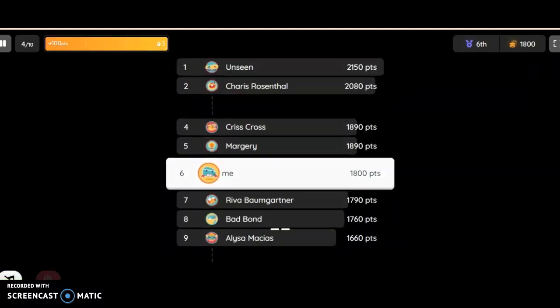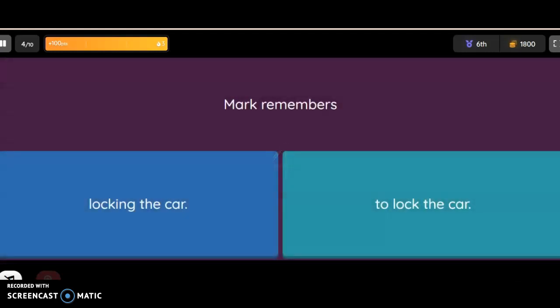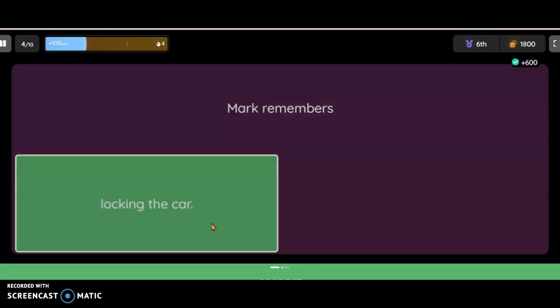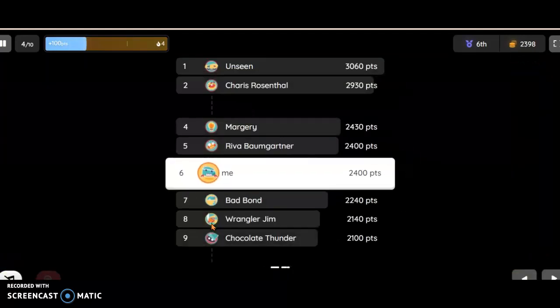Infinitive, to look. Number 4. Mark remembers locking the car, or Mark remembers to lock the car. Good job. He remembers locking it. He remembers when he did that.